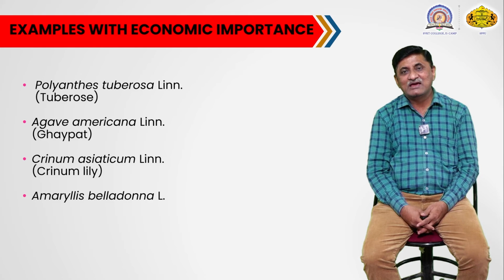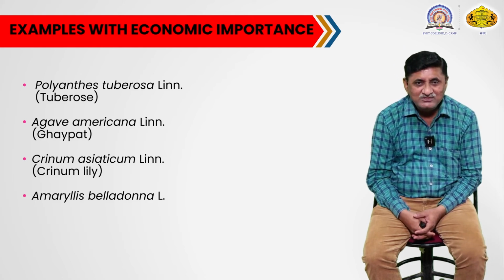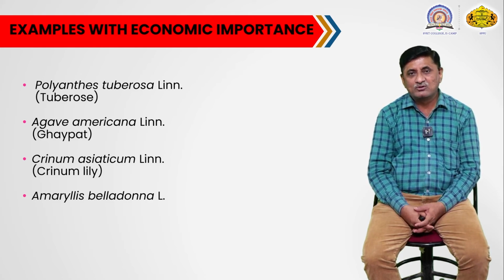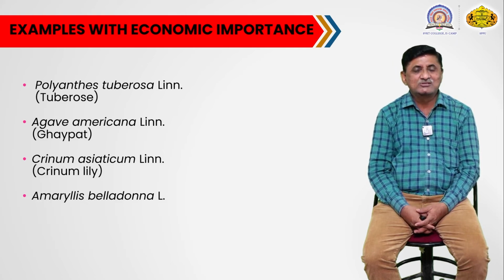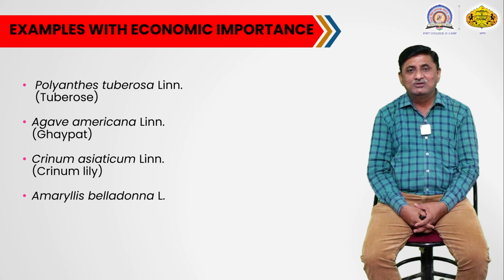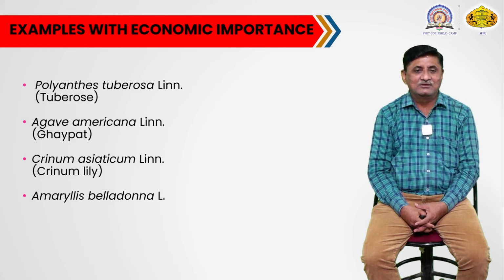So these fibers have a lot of uses. The fibers are used for preparation of ropes and also for handicraft articles. So this is also one of the economically useful plants, which occurs widely in our country.